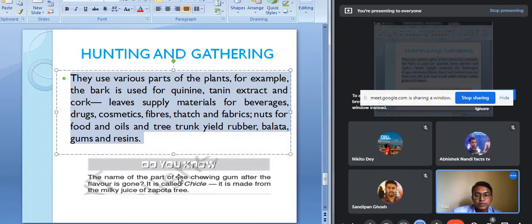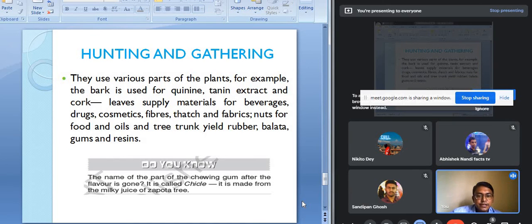And one more important thing is that, like we eat the chewing gum, isn't it? We chew the chewing gum. So that chewing gum, the rubbery part which we chew, is actually a gum. It is actually a milky juice, which is obtained from the Japota tree. The name of the part of the chewing gum after the flavor is gone is chicle. So when we chew the chewing gum and the flavor is gone, the rubbery part which is left is known as the chicle. And this chicle is made from the milky juice of the Japota tree, from where the milky juice is obtained, which is the component of the chewing gum.